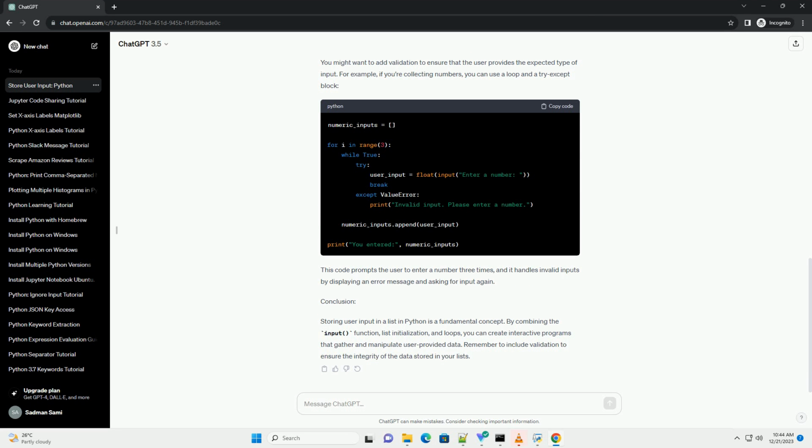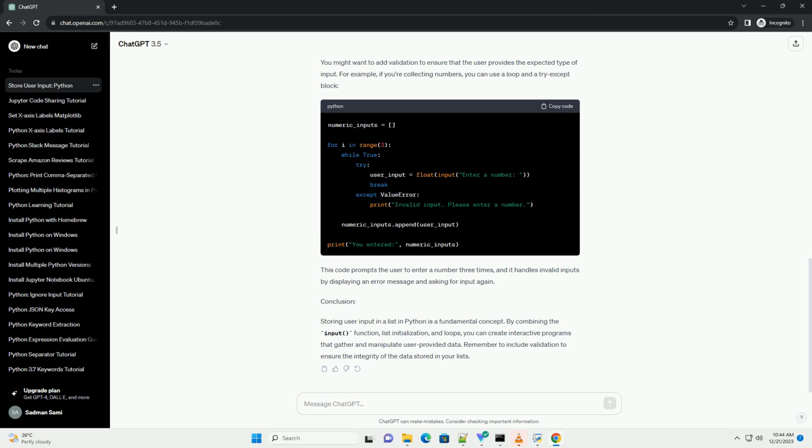Step 3. Using a loop to collect multiple inputs. To collect multiple inputs, you can use a loop. Here's an example using a for loop to gather 3 inputs. This code prompts the user to enter something 3 times, appends each input to the user_inputs list, and finally prints the entire list.